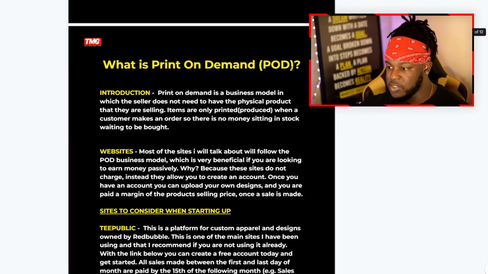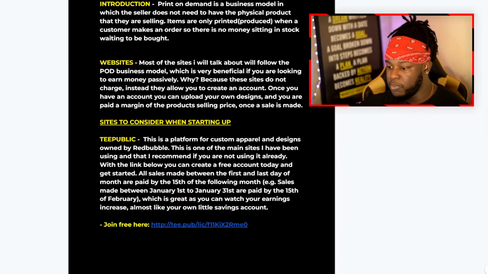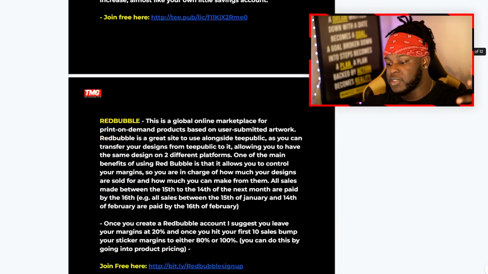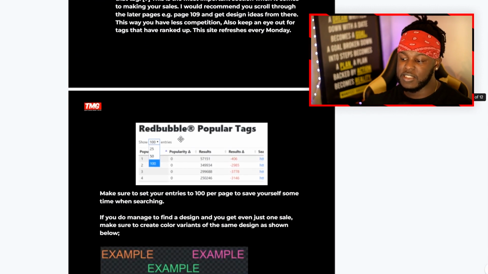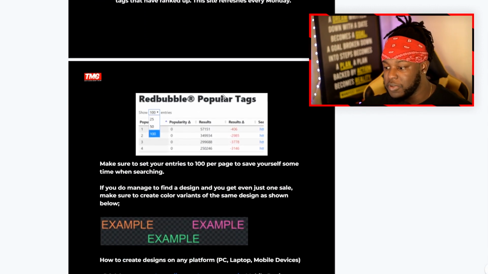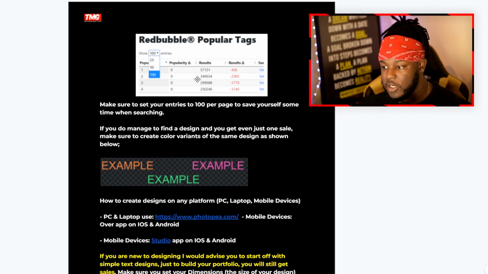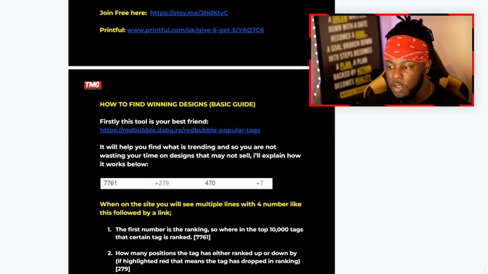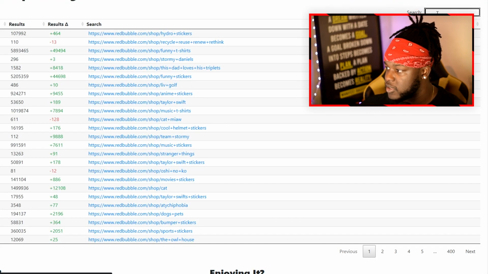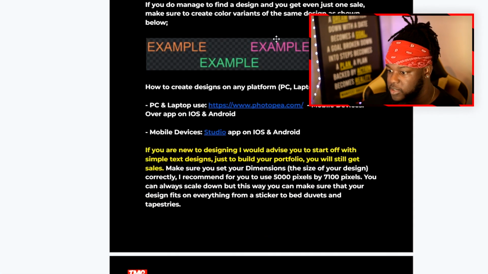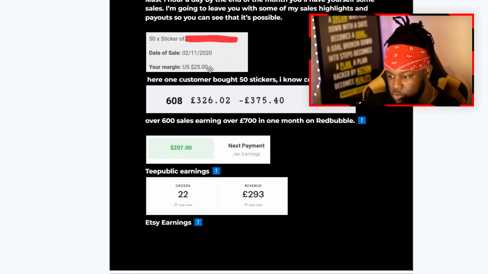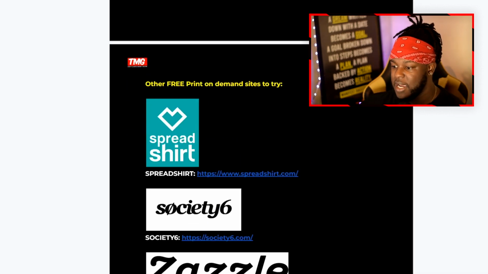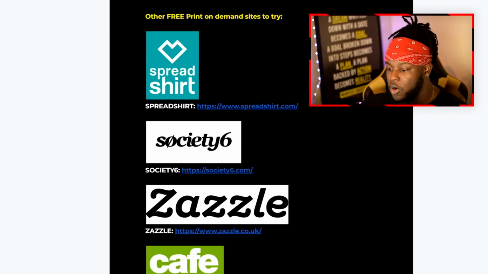Now, once you're on here, this is what you see. It gives you a brief definition of what print on demand is. And looking through, there are different websites that you can use, sign up to, and work with that I've used. One of the things that's featured here is Redbubble popular tags. This is just one of the many sites you can use for research. If you open it up with this link there, this is what the site looks like. There's an explanation of how that works, how you can play around with products to optimize. This free print on demand starter guide shows you my successes with print on demand, various sites, and how you can start up on your journey.